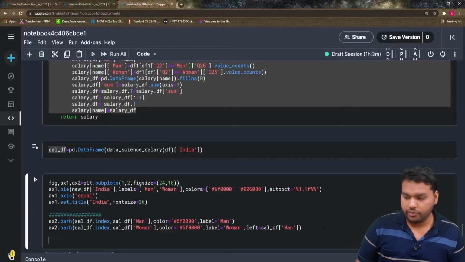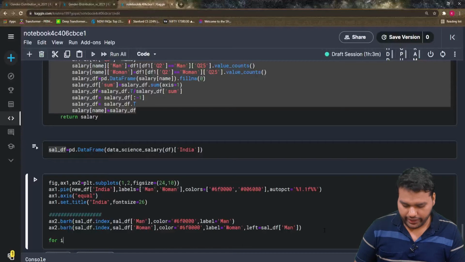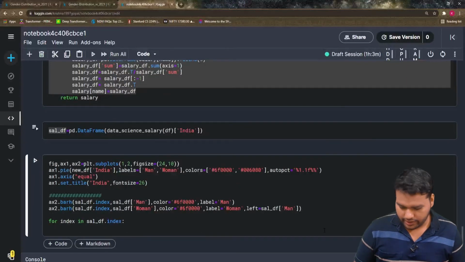So we give it with the help of annotation. For this, for index in sal df dot index, is ax2 dot annotate. We have to give sal df man dot loc index.